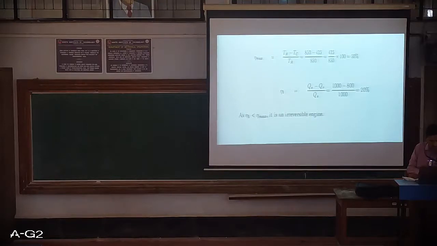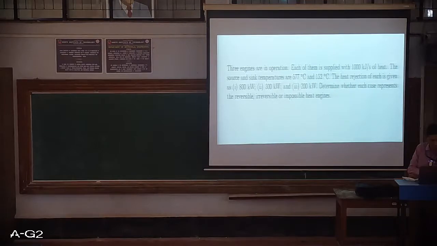Now we will take up the first heat engine. The maximum efficiency is TH minus TC divided by TH, or 1 minus TC by TH. So 425 by 850. Of course, these are the temperatures which we have taken. So maximum efficiency would be 50%. What is maximum efficiency?